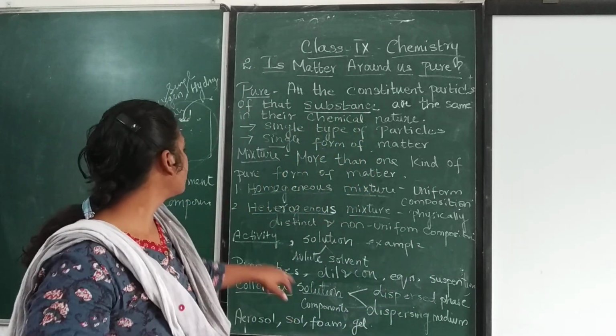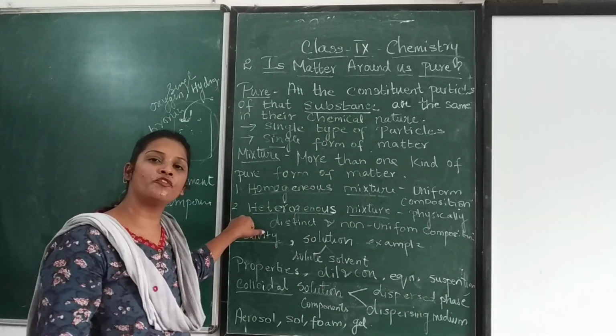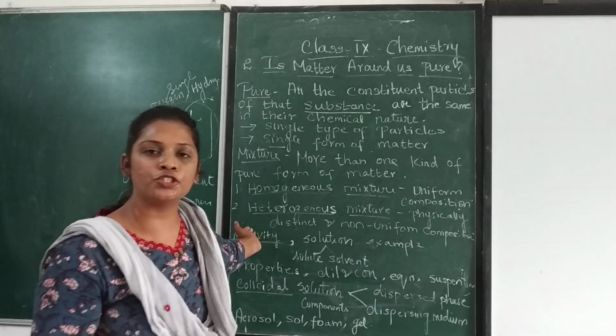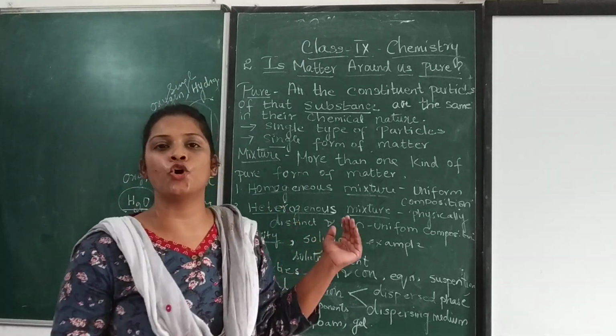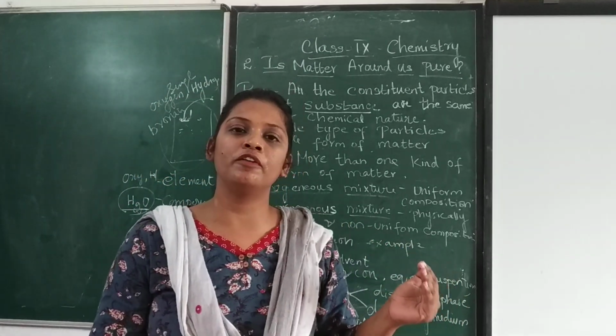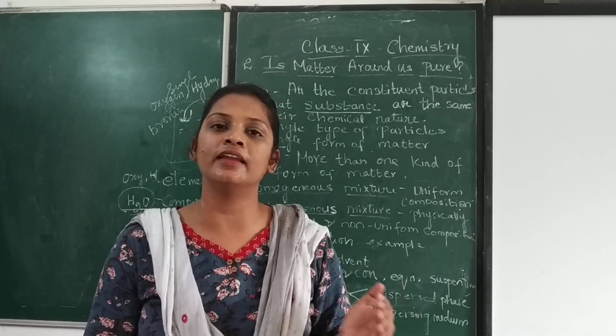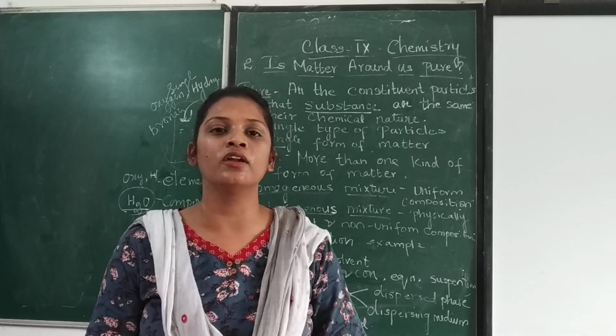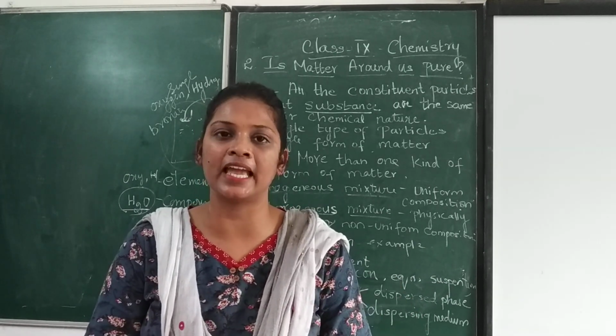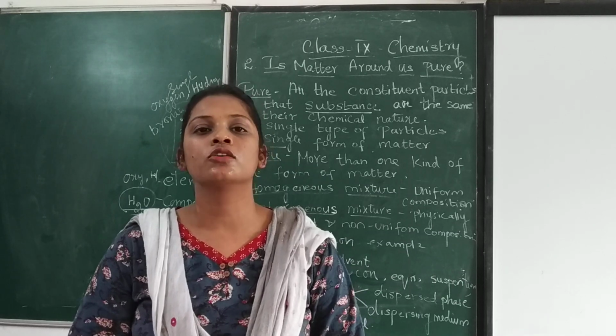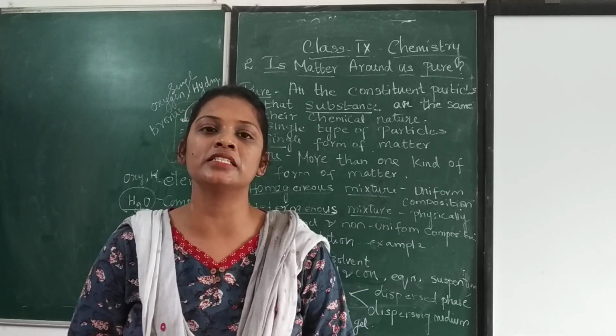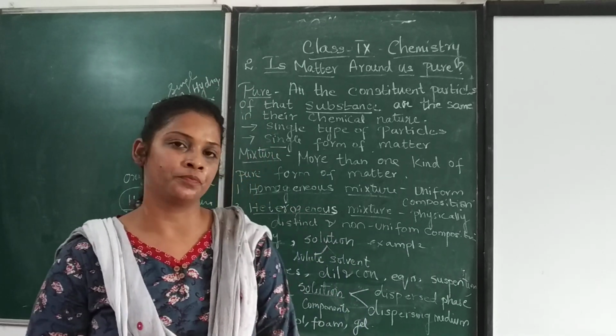Okay, and then heterogeneous mixture. What kind of example can we take for this heterogeneous mixture? We can take chalk and water. When we mix chalk and water, or oil and water, what happens? They do not mix properly. It stands separate, distinct. So in this condition we say it is a heterogeneous mixture.